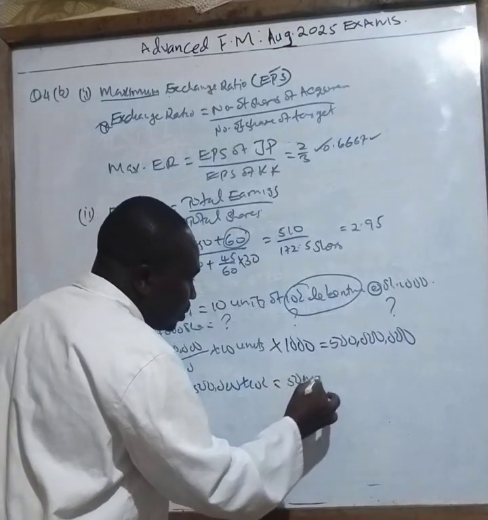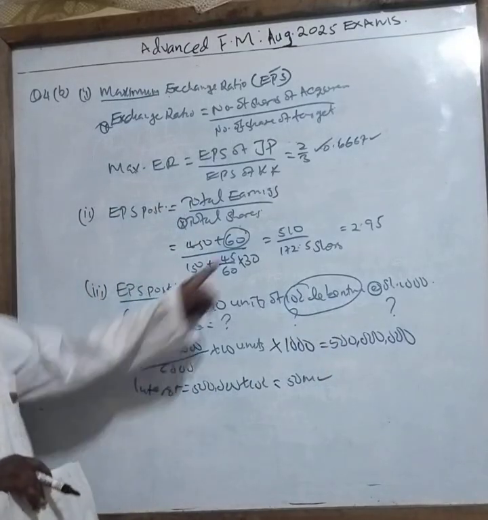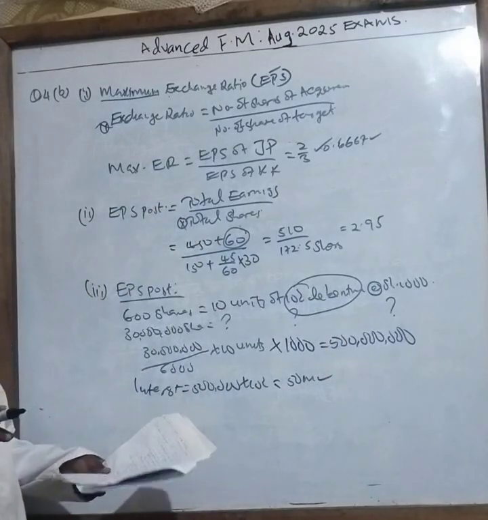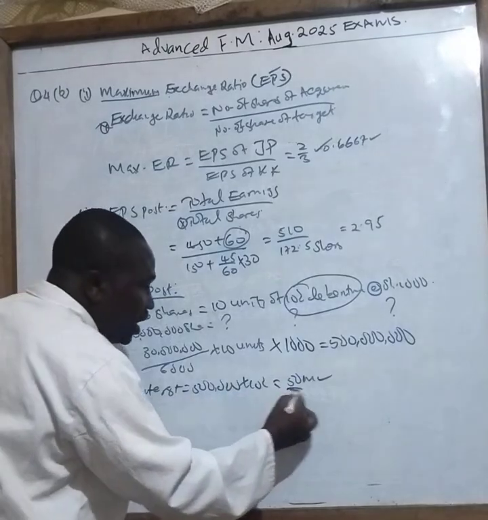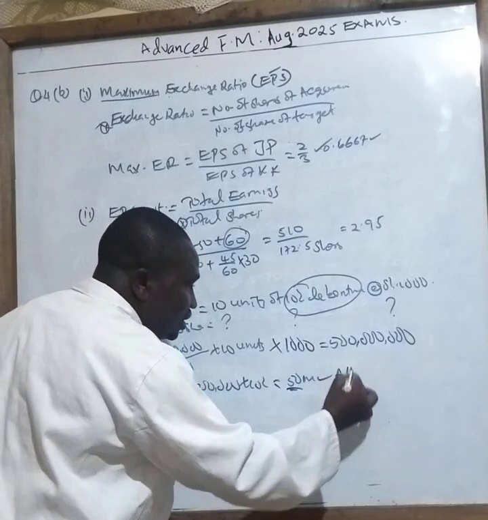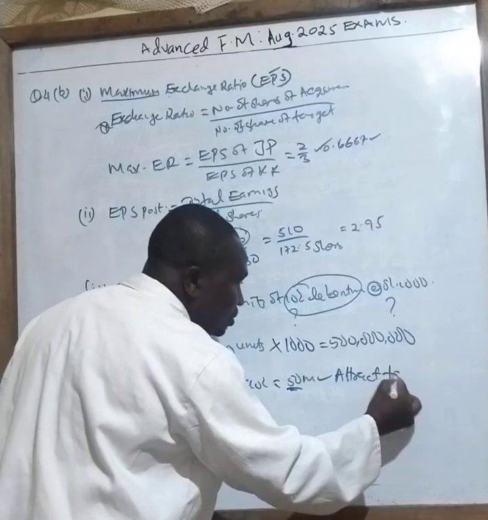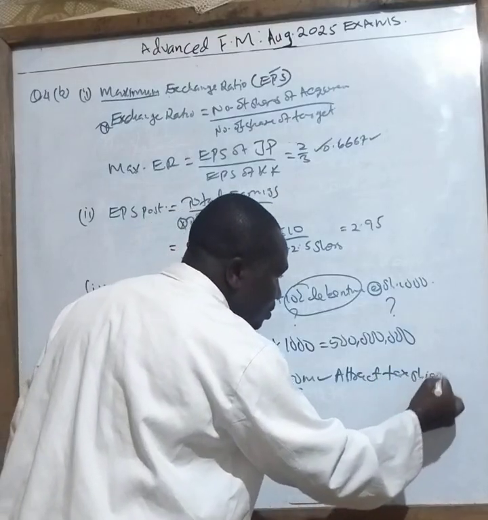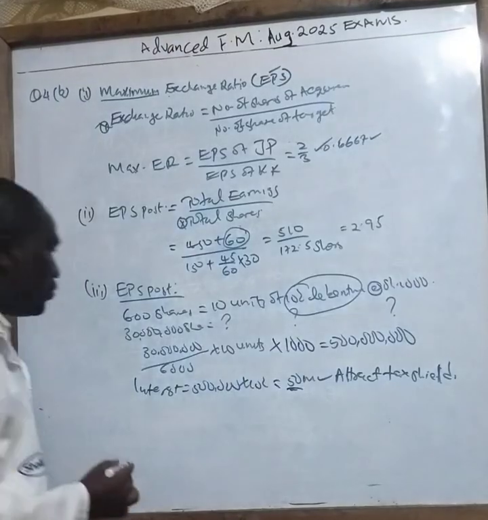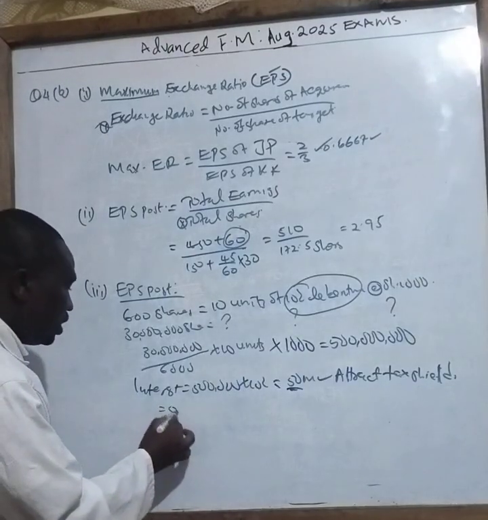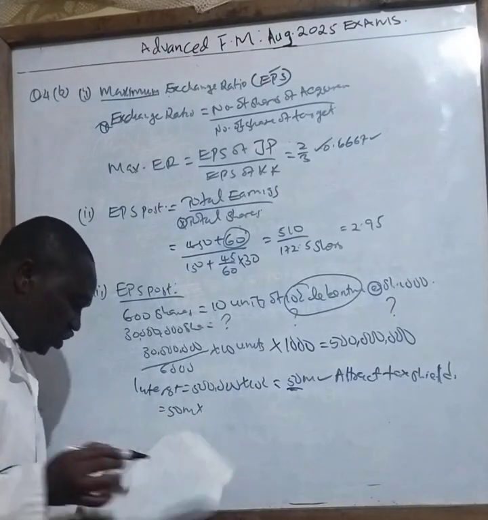So this figure here will come down by 50 million. But it will not come down directly by 50 million because we also have the tax shield. So this figure will attract tax shield.